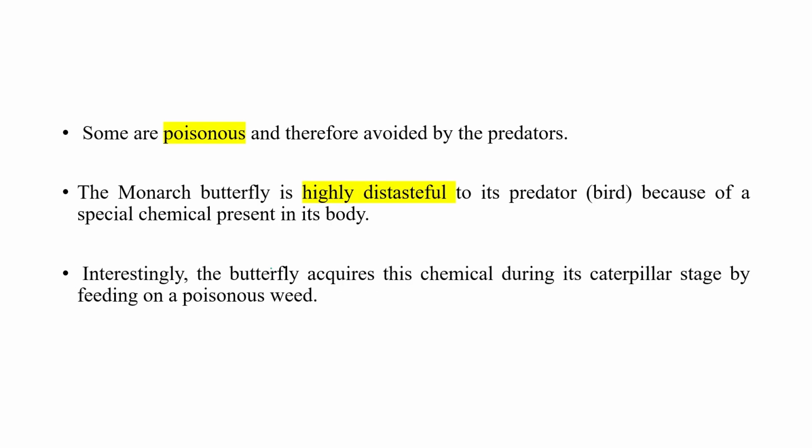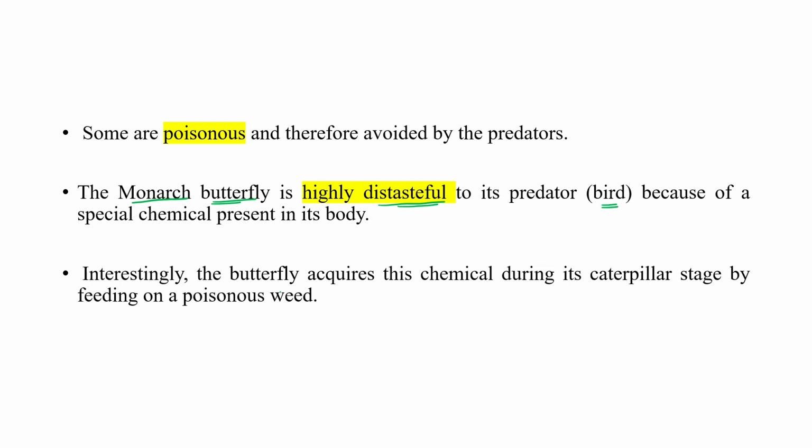Some prey also have poisonous glands. Some are poisonous, so predators avoid killing them. One very good example is the monarch butterfly. This monarch butterfly is highly distasteful to its predator, which is a bird, because of a special chemical present in its body.